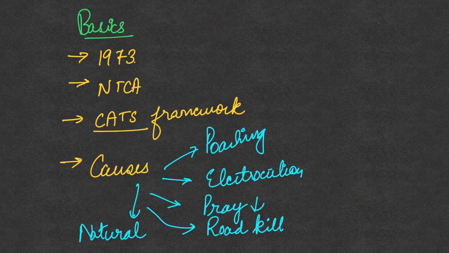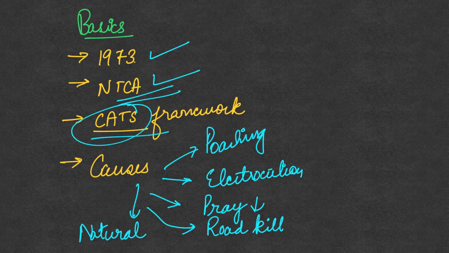Let's revise the basics quickly. This revision will also help you in prelims. Project Tiger was launched in 1973, and the National Tiger Conservation Authority is the body administering Project Tiger. Recently India has also adopted the CATS framework, which is the Conservation Assured Tiger Standards framework.